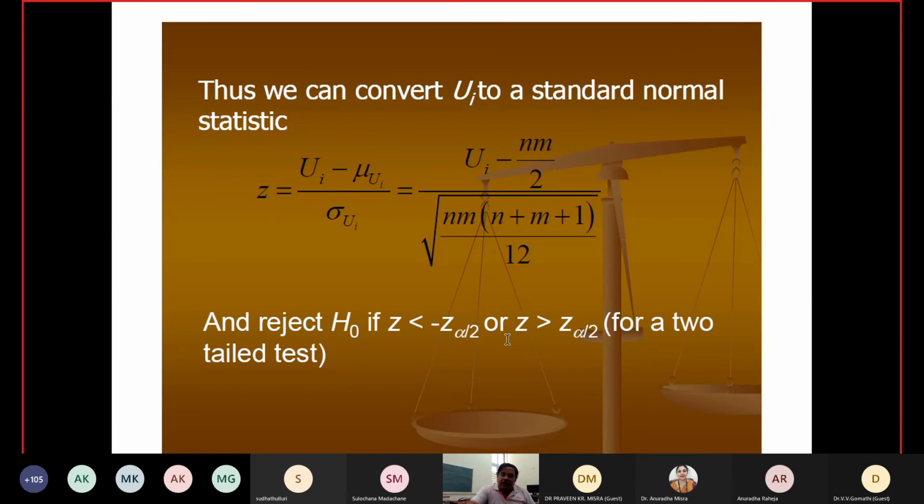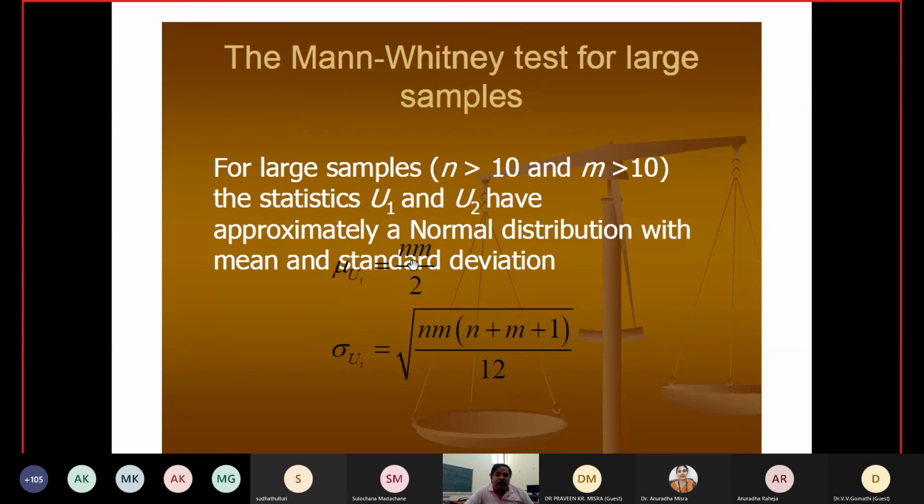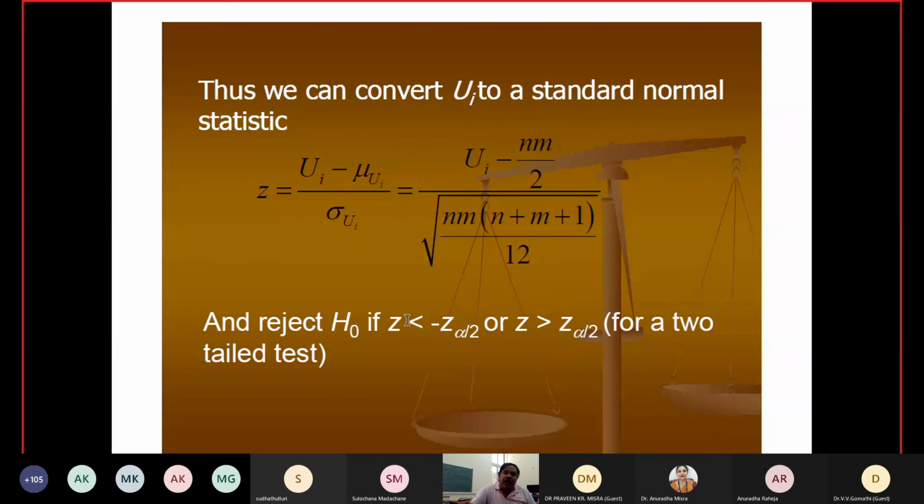Whatever you are getting, this one or this one, these are very simple algebraic calculations. By using that, we can get this one. And then we convert this U into the standard normal distribution, and corresponding to that, we can find the Z alpha by 2, or minus or plus, whatever sign is required, depending upon the alternative hypothesis.